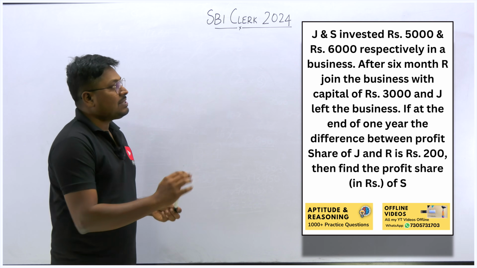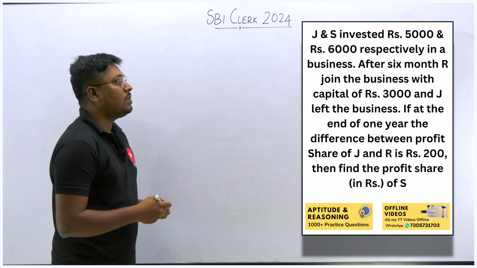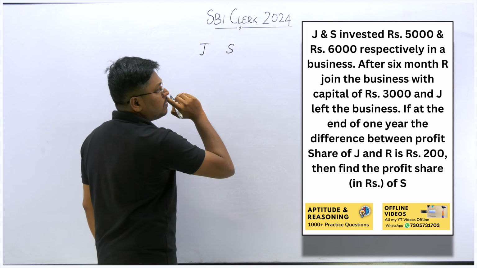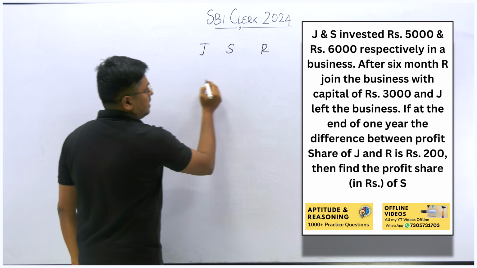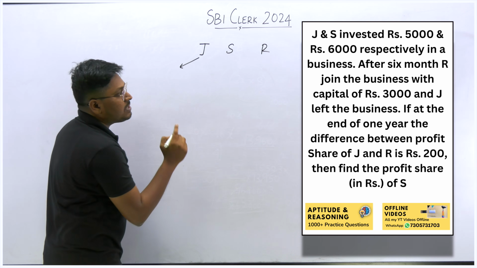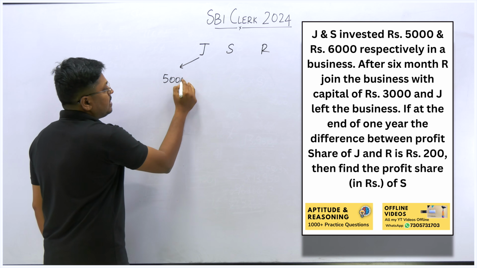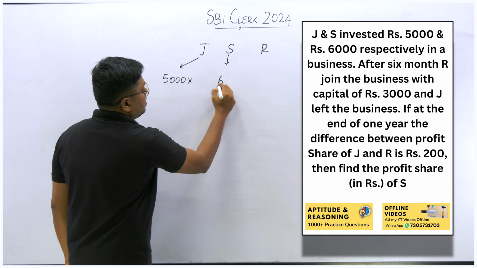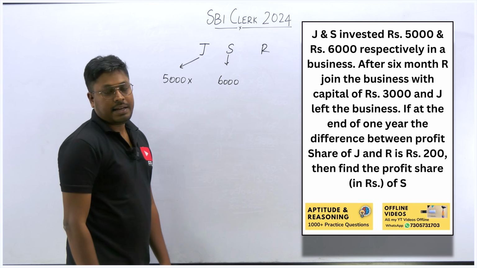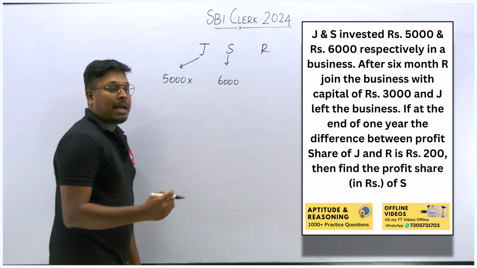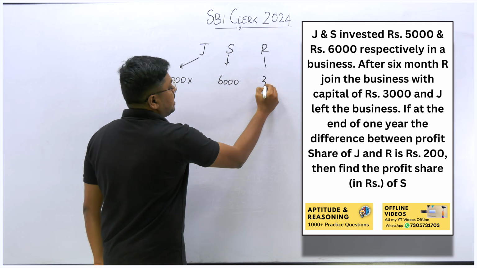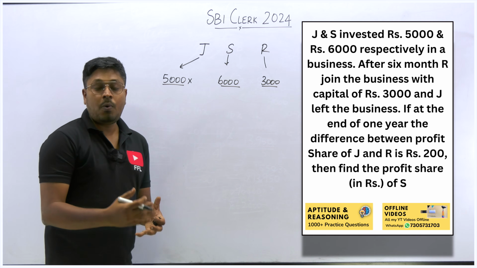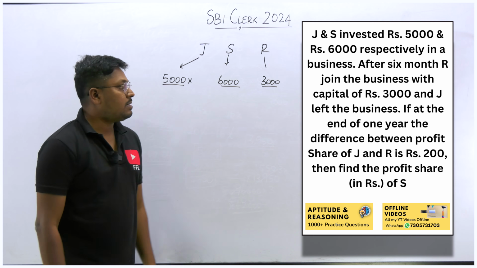Just listen here. First, J and S invested rupees 5,000 and 6,000. There are 3 persons: J, S, and another person R, who joined after J left. So first, J's investment is 5,000. Similarly, S's investment is 6,000. And R joined with a capital of 3,000, so R's investment will be 3,000. These are the initial investments done by all the 3 persons. Now let me find how many months each was in the business.